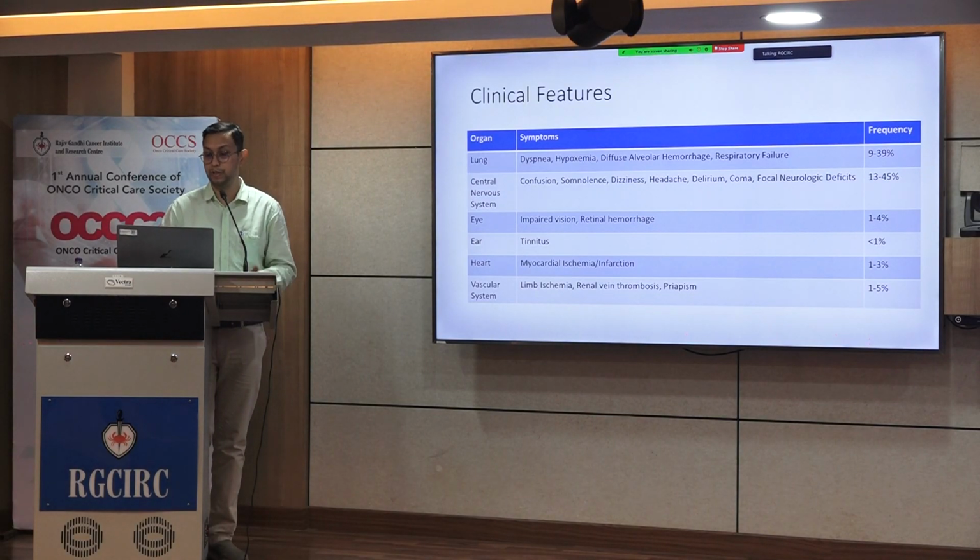They can present with confusion, dizziness, headache, coma, and focal neurological deficits. They can have retinal hemorrhages, tinnitus. They can have thrombotic complications like myocardial ischemia, limb ischemia, or priapism.